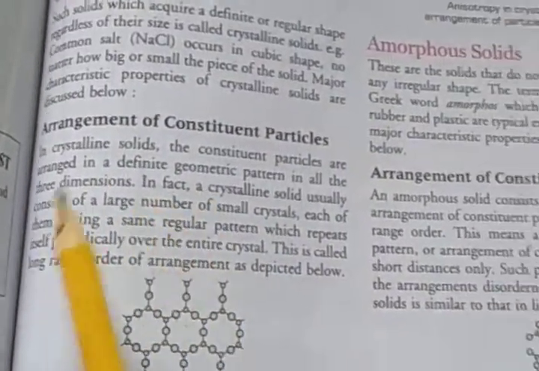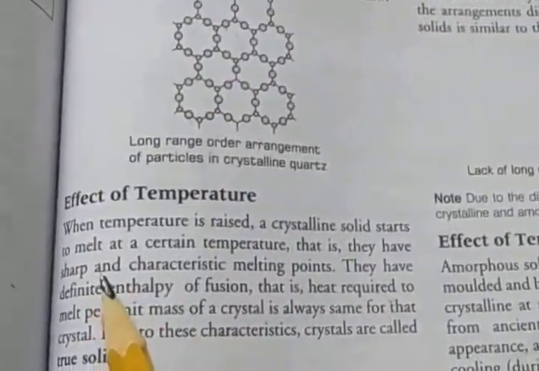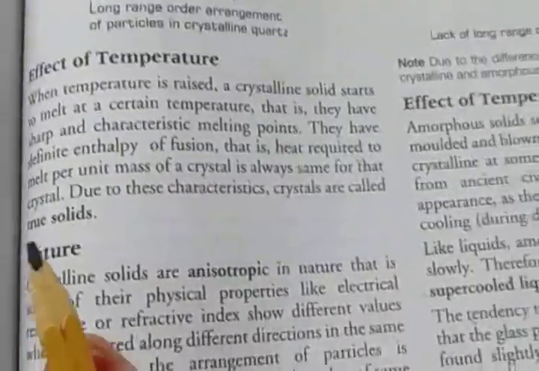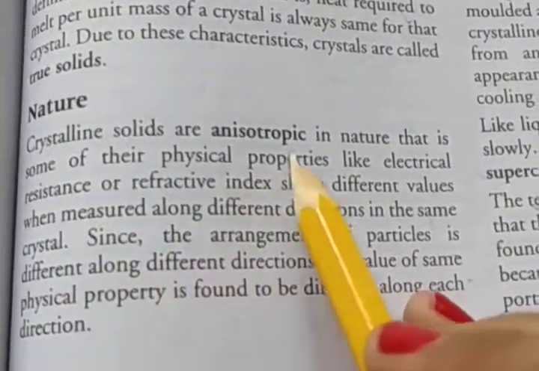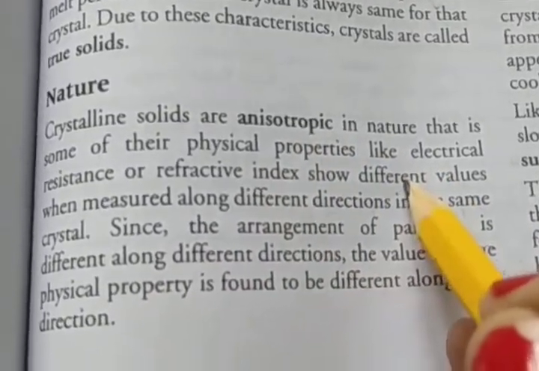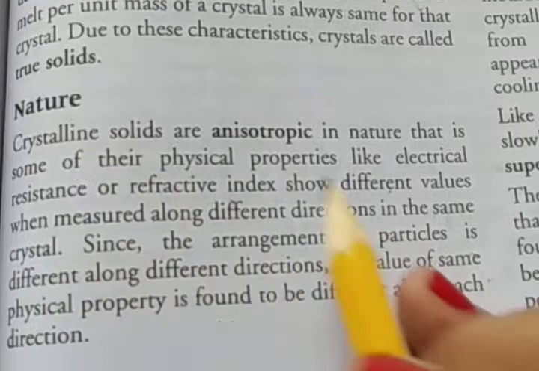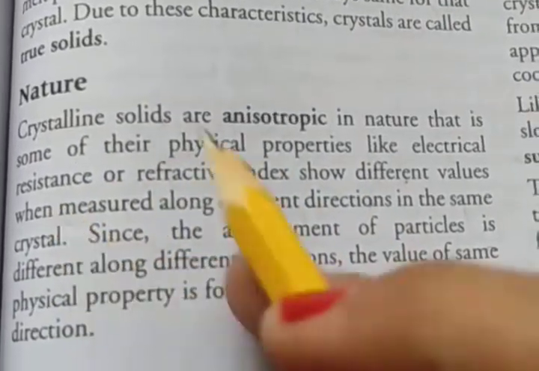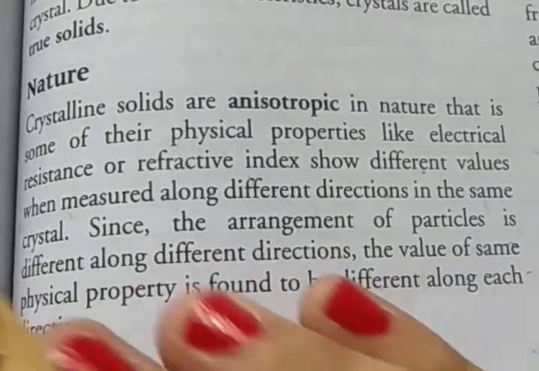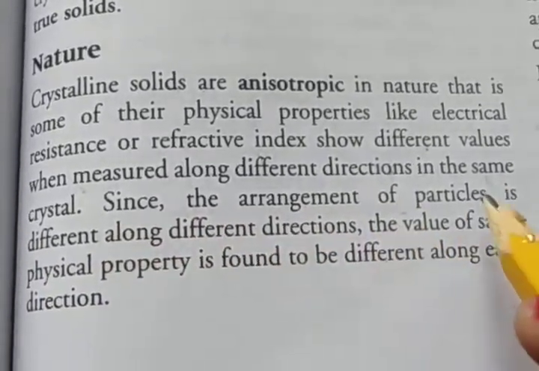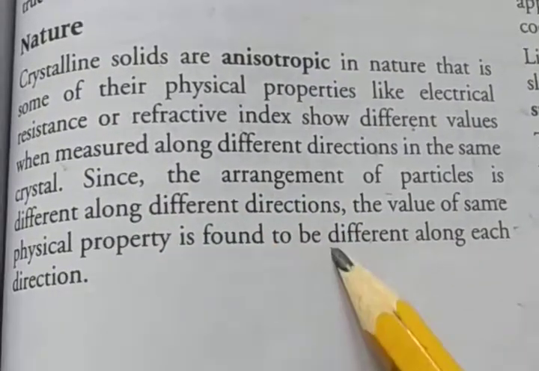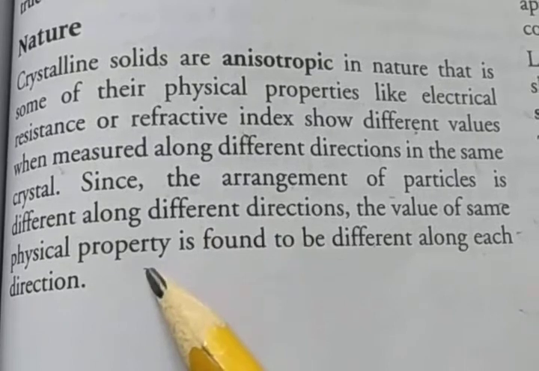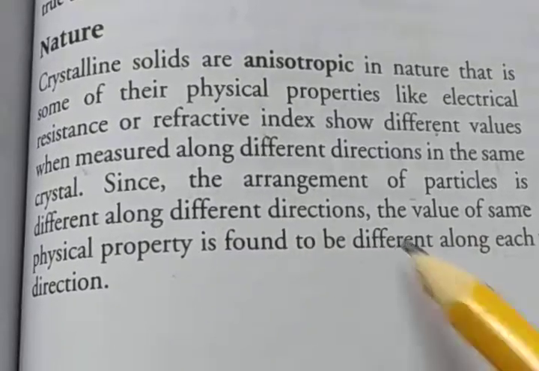Then third is nature. First is crystalline solid, we have to discuss the arrangement. Second, discuss the effect of temperature, which differentiates crystalline and amorphous. Then third is nature. Crystalline solids are anisotropic. Some of their physical properties like electric resistance and refractive index show different values when measured along different directions in the same crystal. The arrangement of particles is different along different directions, so the value of the same physical property is found to be different along each direction.